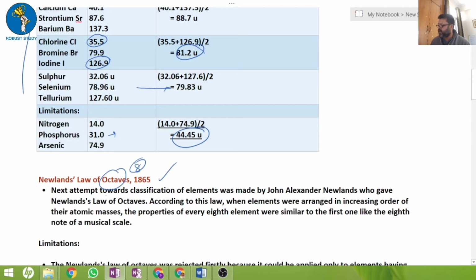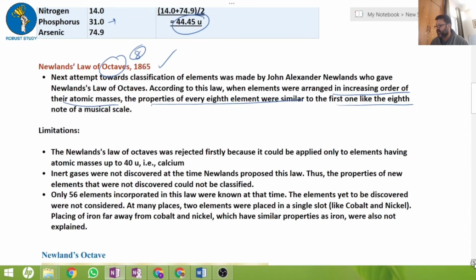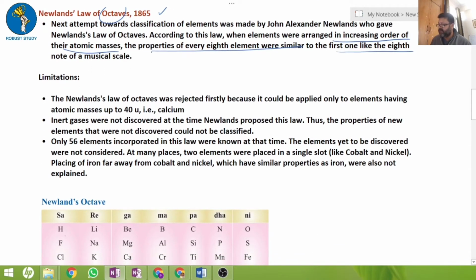He again arranged the elements in increasing atomic masses, and what he found was that the property of the eighth element was similar to the first one, like the musical notes we have. You have already read it: sa re ga ma pa da. I have put in a picture for your reference. If you see, the first one is H, which is hydrogen, and the last is nickel.